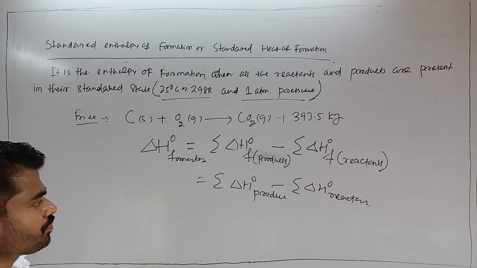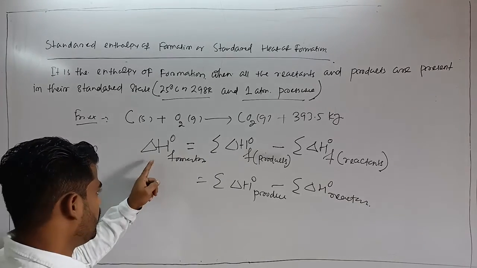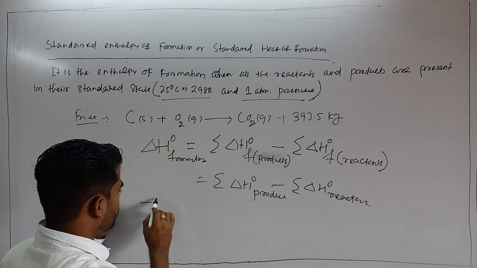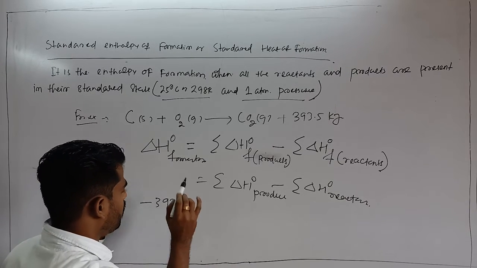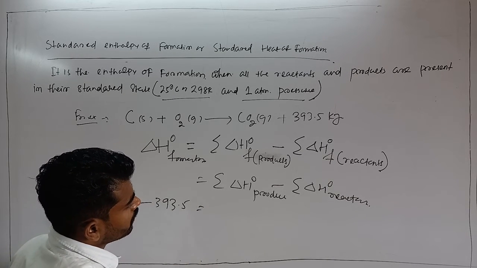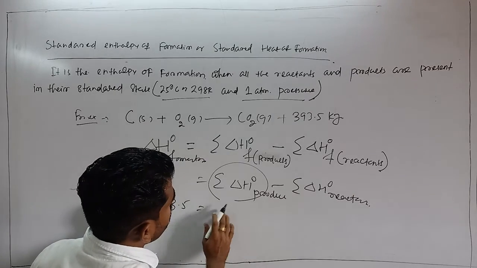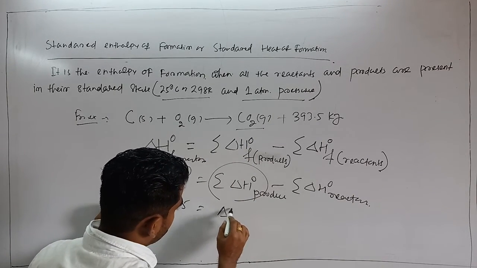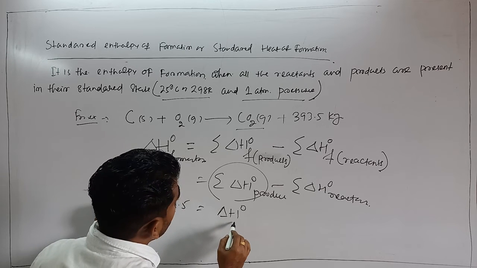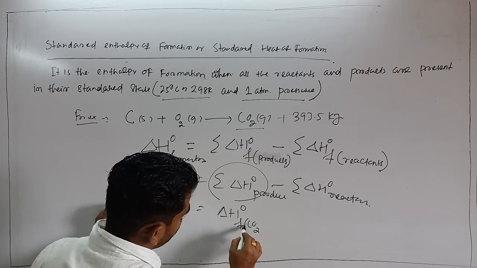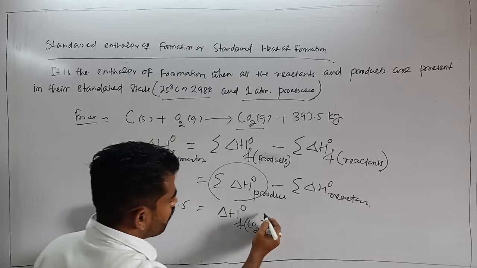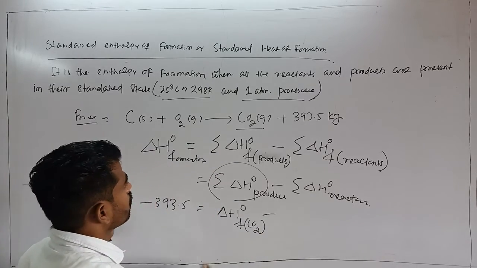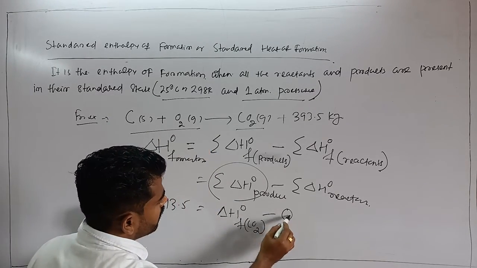So here this del H not formation will be equal to minus 393.5, that will be equal to del H not of products, that is one product only, CO2. I can write del H not formation of CO2, minus del H not of reactants, that can be written as 0.